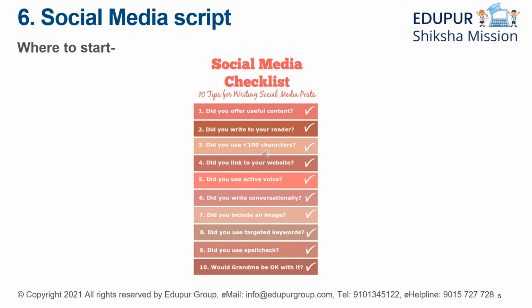Here, let's see some of the social media checklist. That is 10 tips for writing social media posts. Number 1, did you offer useful content? Number 2, did you write to your reader? Number 3, did you use less than 100 characters? Number 4, did you link to your website? Number 5, did you use active voice? Number 6, did you write conversationally? Number 7, did you include an image? Number 8, did you use targeted keywords? Number 9, did you use spell check? And number 10, would grandma be okay with it?